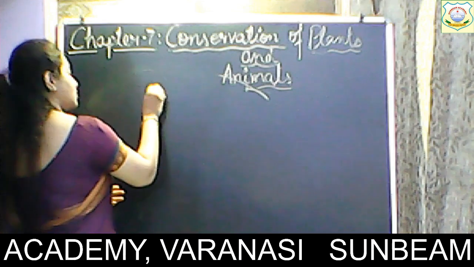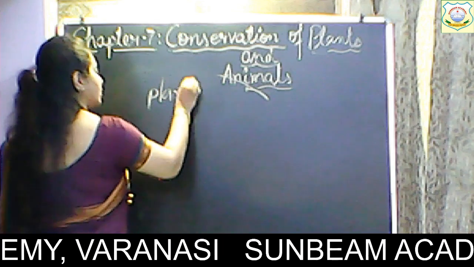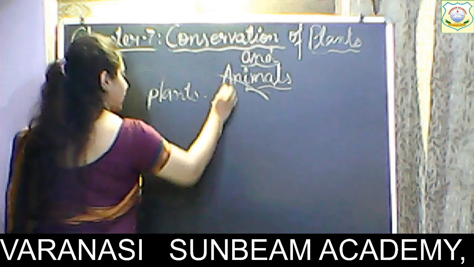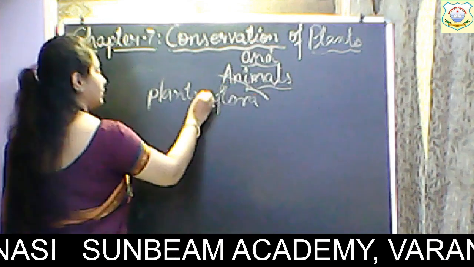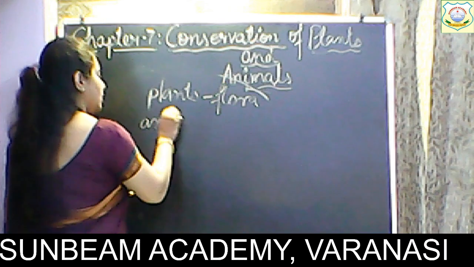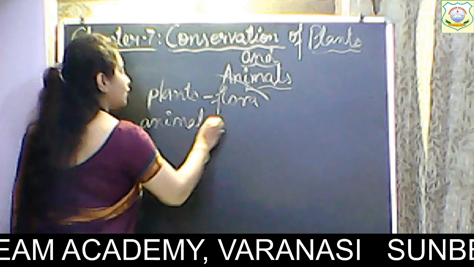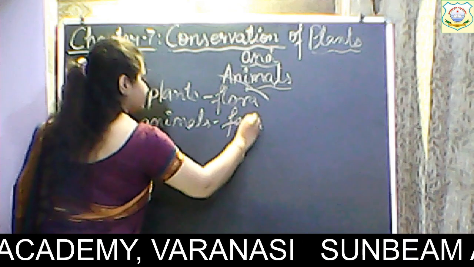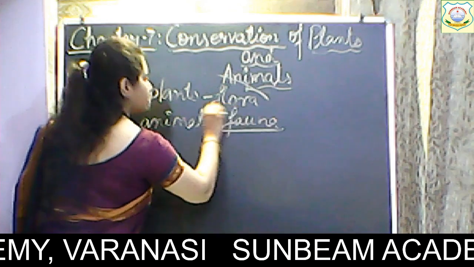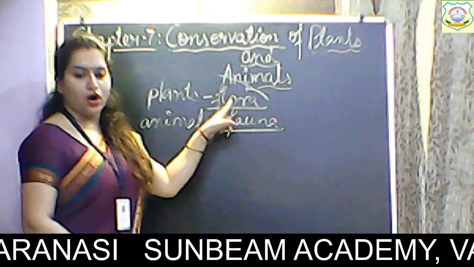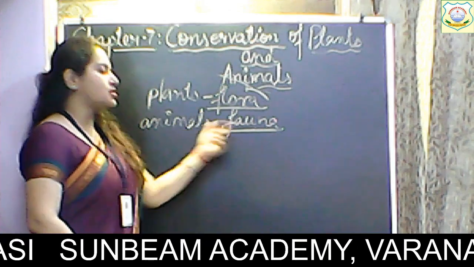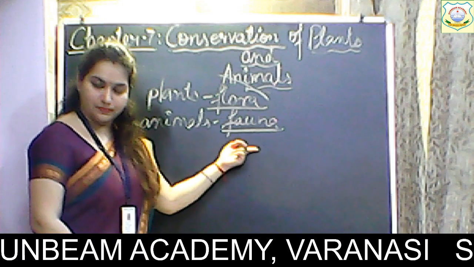Okay, so plants are called flora and animals are called fauna. Alright, so please remember this. Plants are called flora and animals are called fauna. Clear?